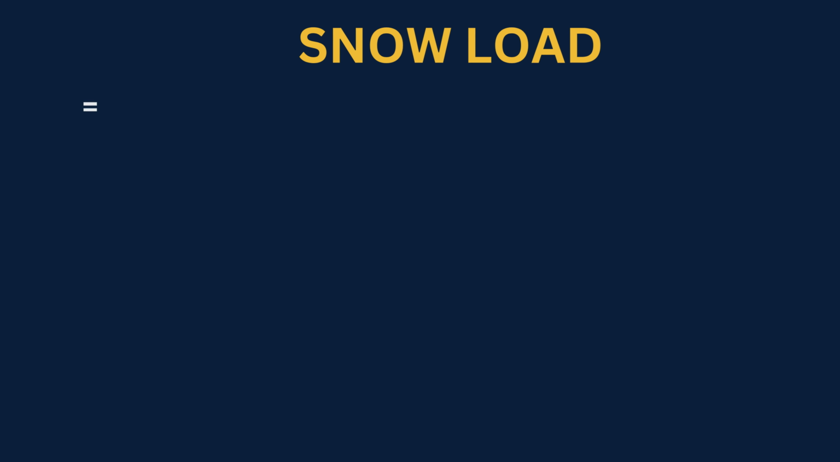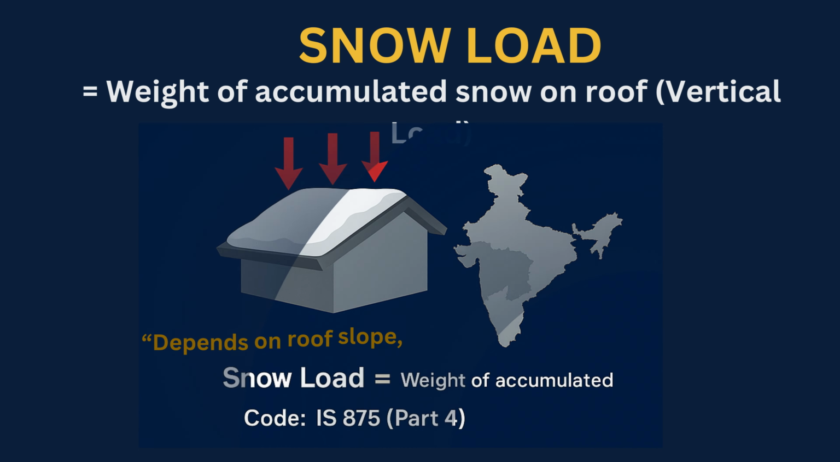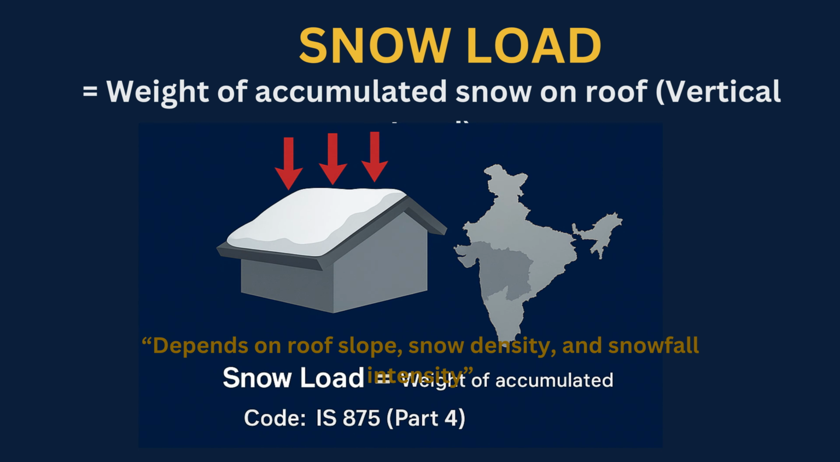Snow load. Snow load is the weight of accumulated snow on the roof of a structure. It acts vertically downward and can significantly affect structural design in snowy regions. The amount of snow load depends on factors like roof slope, snow density, and regional snowfall intensity.